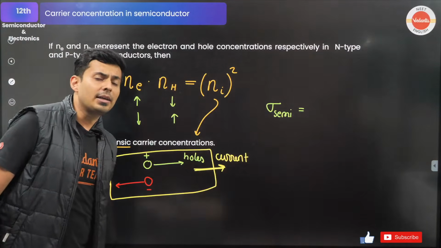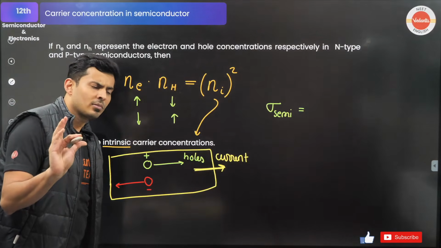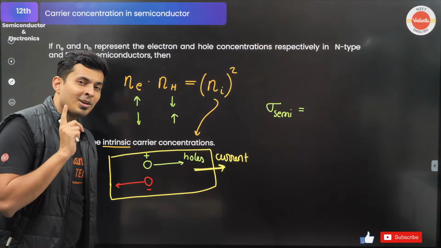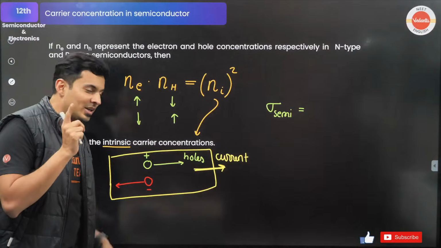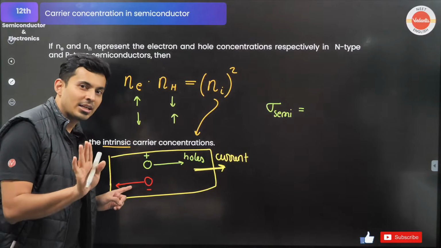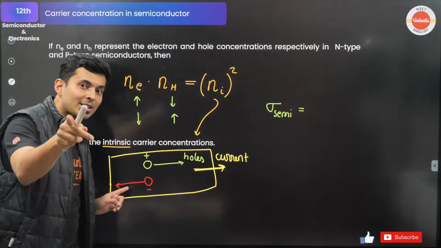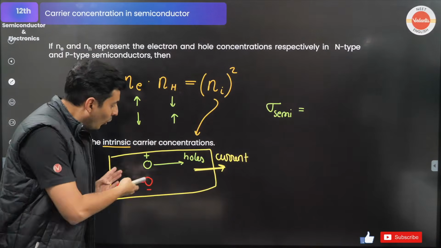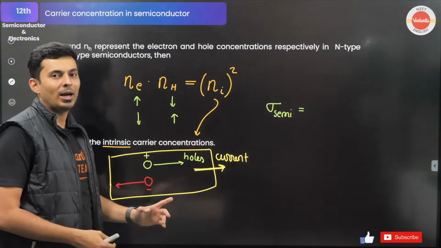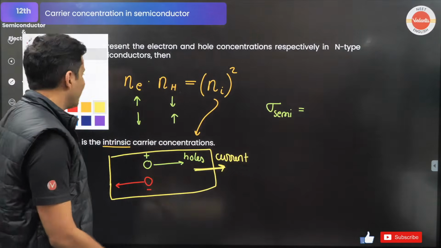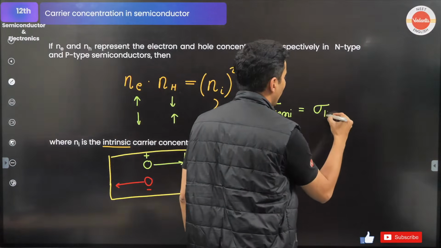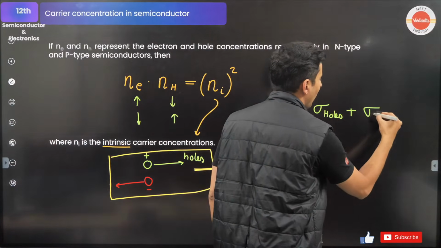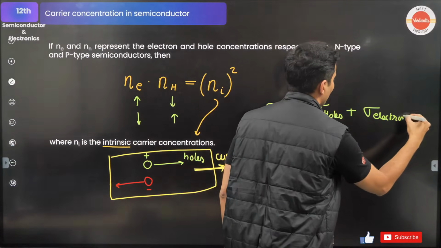In a normal conductor, tell me, why does the current flow? Because of electrons or because of holes? Or both? In a normal conductor, the flow of current is only because of electrons. That's what you have studied in current electricity. But in a semiconductor, electrons are flowing, but holes are also going. Hence, the conductivity of a semiconductor is the conductivity of the holes plus the conductivity of the electrons.